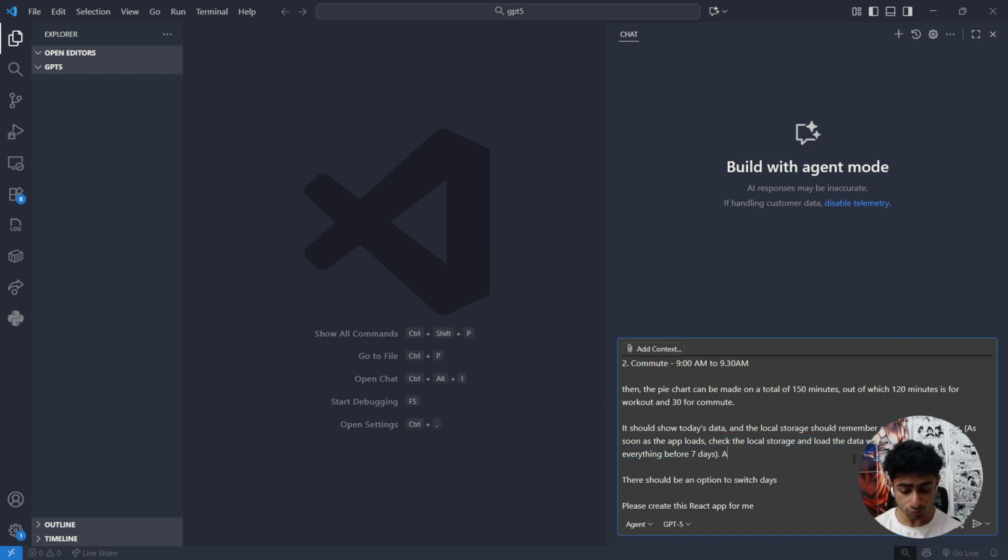Also, it should show tomorrow's data as well, in case the user adds a sleep time that crosses a day.